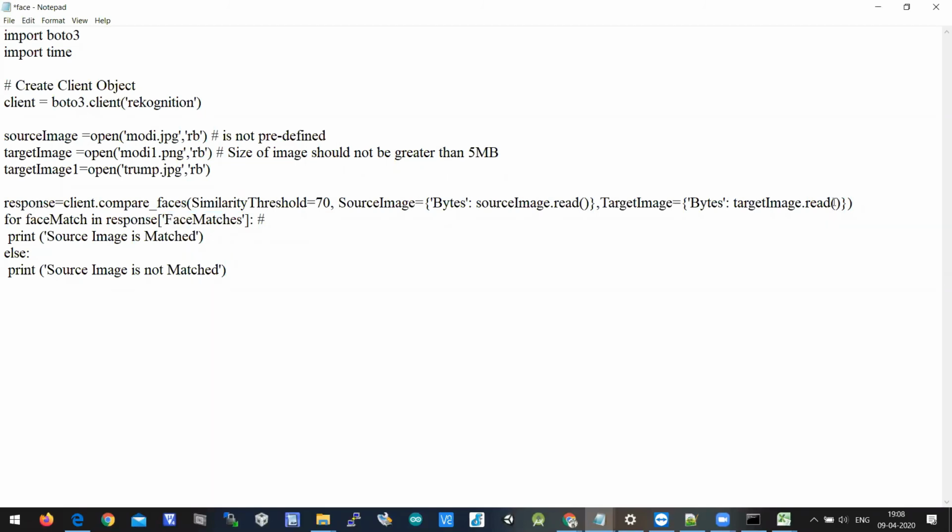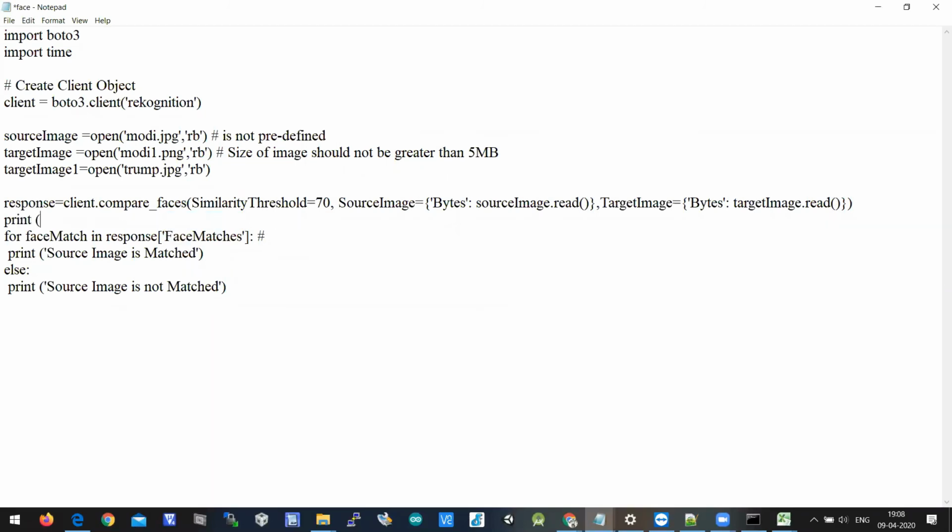For you to understand, I can print what response it will print of response. Okay, thereby you can understand easily. So this face matches will come into picture. Face matches will come only when faces are matched. Okay, I'm saving the file.